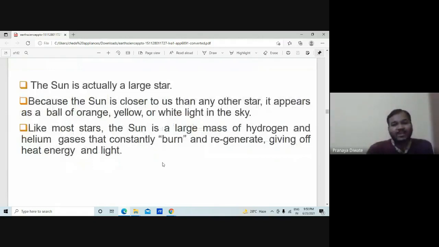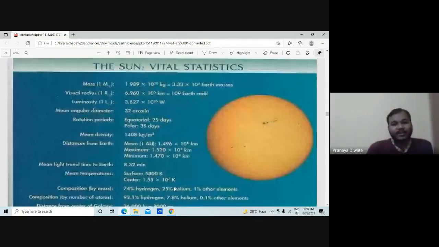So you have the sun, which is vital, and you have some statistics about the sun. We have enough statistics about the sun, studied by different astronomers and space agencies like NASA and the German Space Agency.